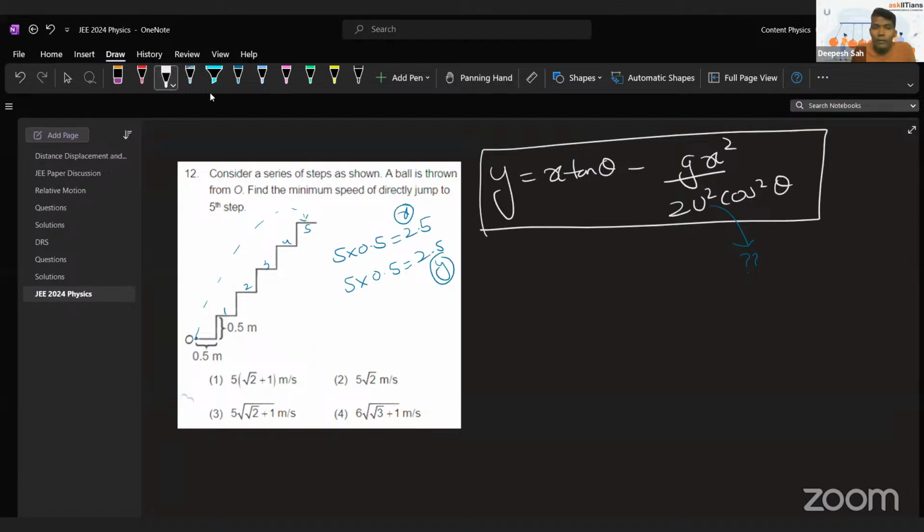So let's do that particular method. Whenever you are talking about the minimum velocity and the body is being thrown at an angle, so for the highest height, there is one simple logic, which is a logic, no formula at all. If you want your body to reach at the highest level, then guys, just a second.